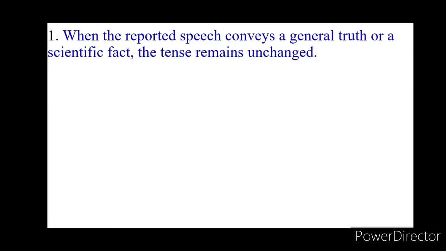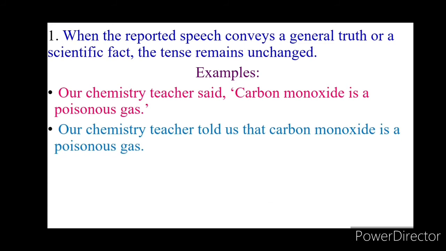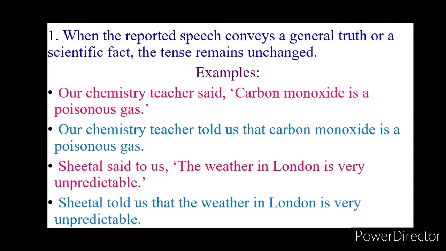When the reported speech conveys a general truth or a scientific fact, the tense remains unchanged. Examples: Our chemistry teacher said, "Carbon monoxide is a poisonous gas." In indirect speech: Our chemistry teacher told us that carbon monoxide is a poisonous gas. Another example: Sheetal said to us, "The weather in London is very unpredictable." In indirect speech: Sheetal told us that the weather in London is very unpredictable.